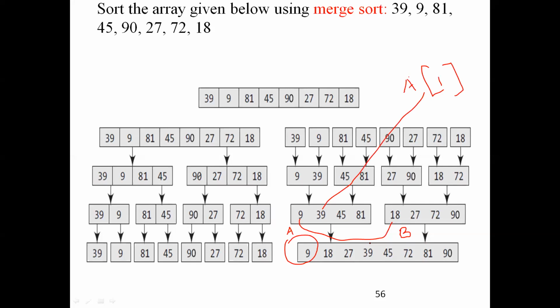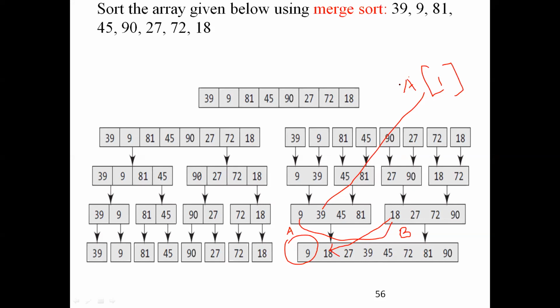Now A of 1 is compared with B of 0. What happens? It fails. It is greater. What do I have to do? Not swapping. I'll just take whichever is the lesser element from either array, and place it in the new array. That's what I did. I just copied. I hope I'm drawing the line properly. I hope you are understanding.